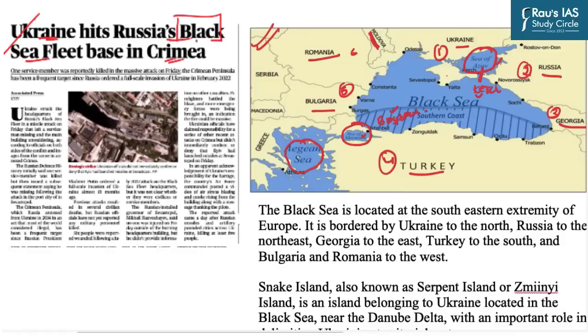Further, Snake Island also lies in the Black Sea, near the Danube Delta. Danube is an important river in this particular region, and this Snake Island is controlled by which country? Ukraine. So, these are the key facts related to the Black Sea, Snake Island, the Sea of Azov, and some important straits in this particular area. There can be a question in the prelims examination from this very important region.